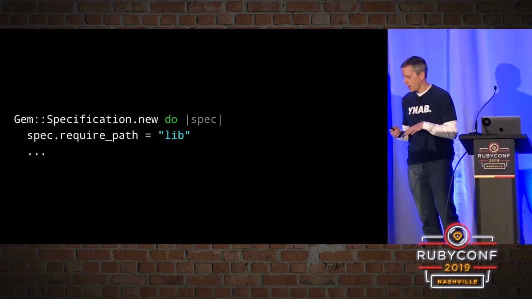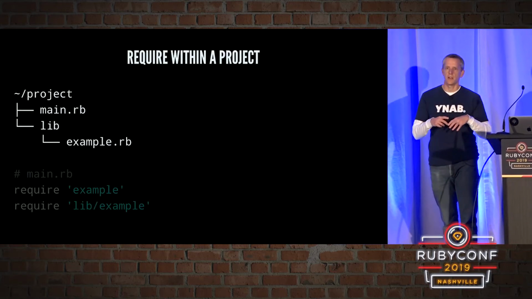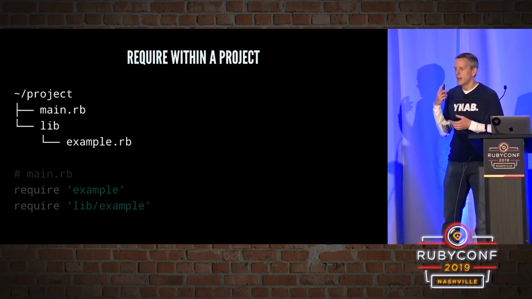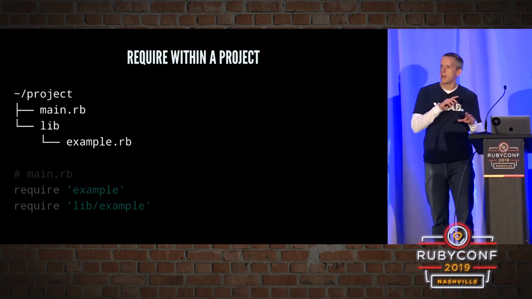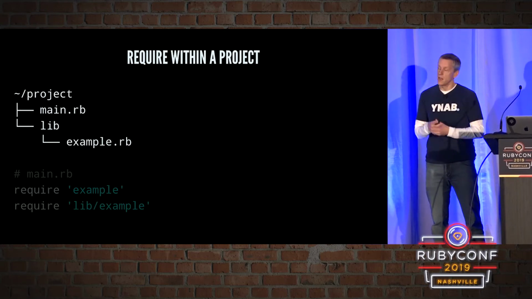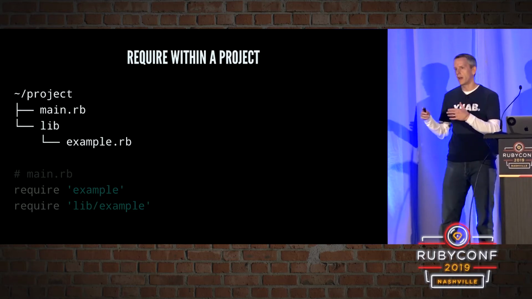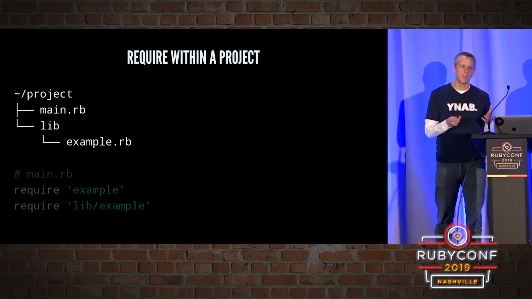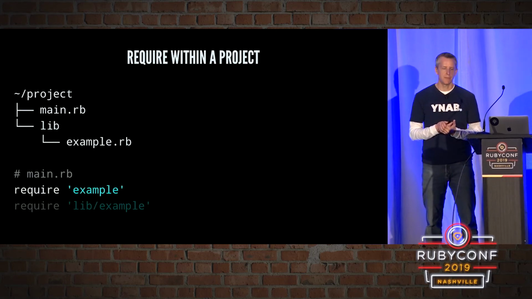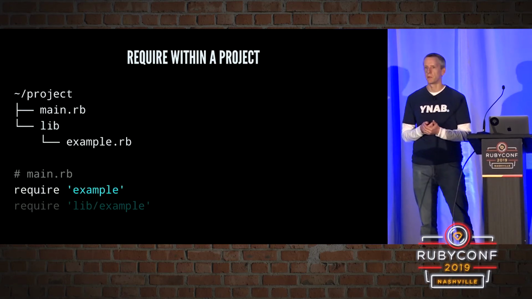So the third thing we want to require in a project are files that are actually within our project. And here we've got a very simple file structure. We've got a main.rb and an example.rb inside of a lib directory. And what we want to do is require example from main. Simple enough thing.